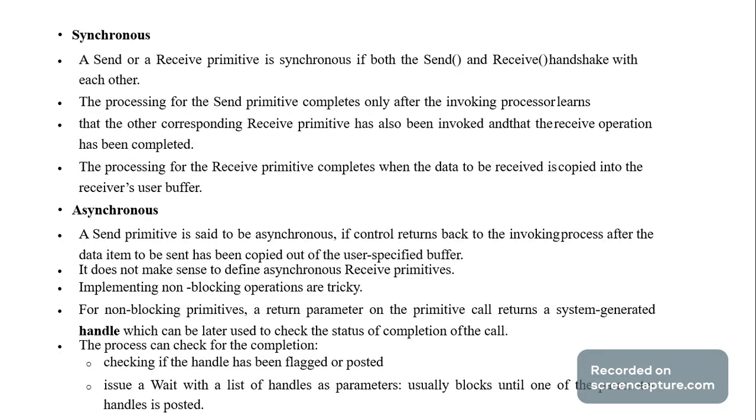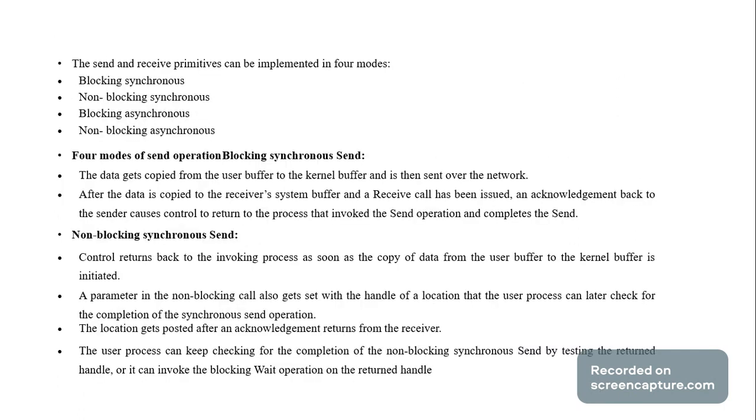Synchronous means the primitive completes when the data is received and copied into the receiver. Asynchronous means a parameter is returned to the primitive call as system generated. Send and receive can be implemented in four methods.